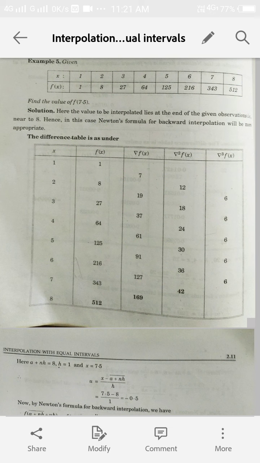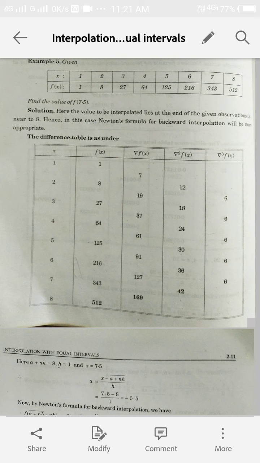So 8 minus 1 is equal to 7. 27 minus 8 is equal to 19. 64 minus 27 is equal to 37. 125 minus 64 is equal to 61. 216 minus 125, 343 minus 216, and 512 minus 343. In this way we can construct our first backward difference column.